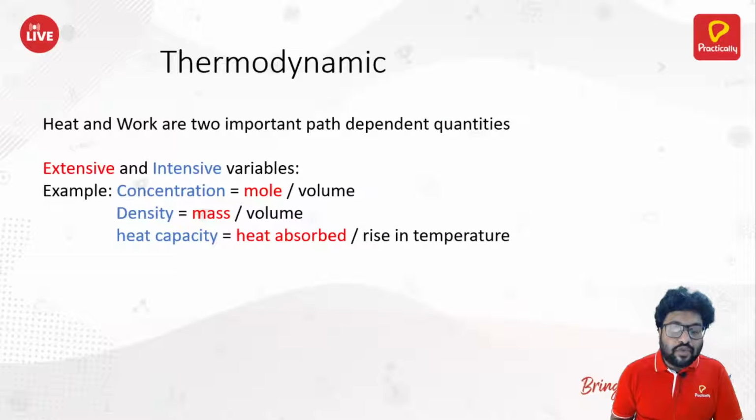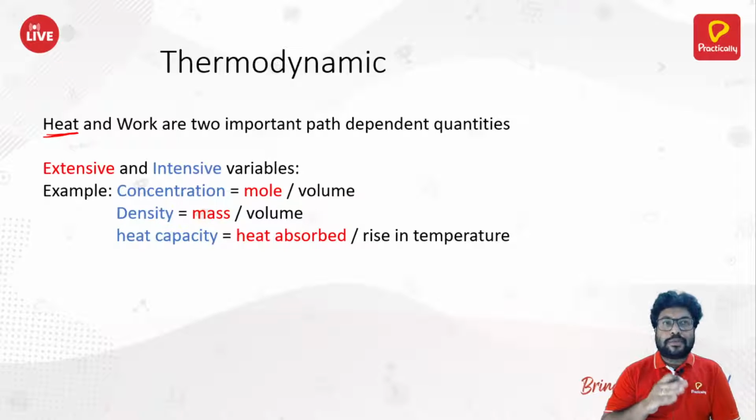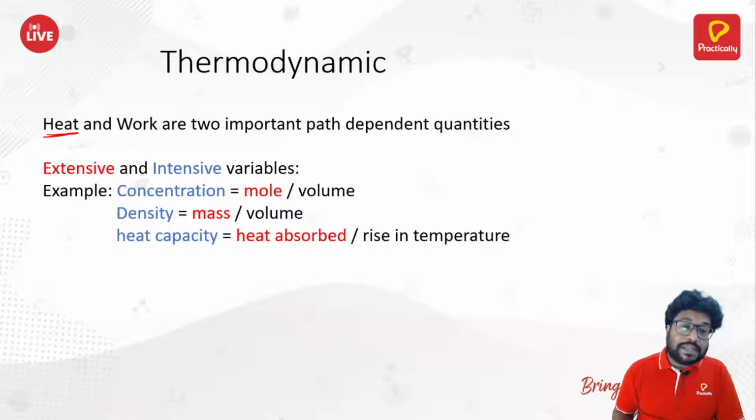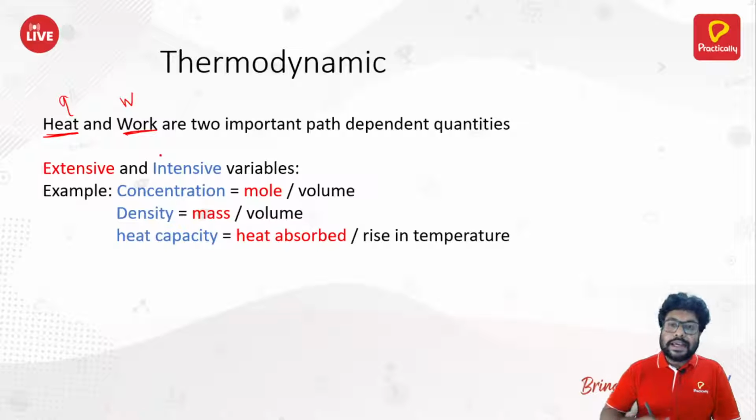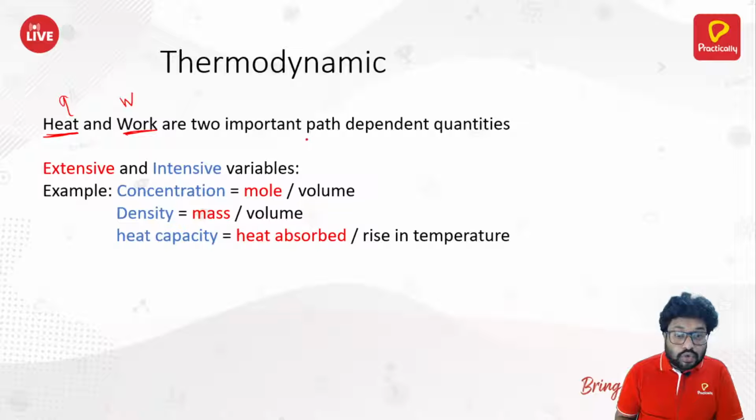Next, heat and work are two important path dependent quantities. We know that heat is a path function. That means the amount of heat absorbed by the system or released by the system will always depend on what path you follow. Same is the work. Heat is Q, work is W. So W, that means work, is the amount of work done by the system or work done on the system. It always depends on the path that you follow.